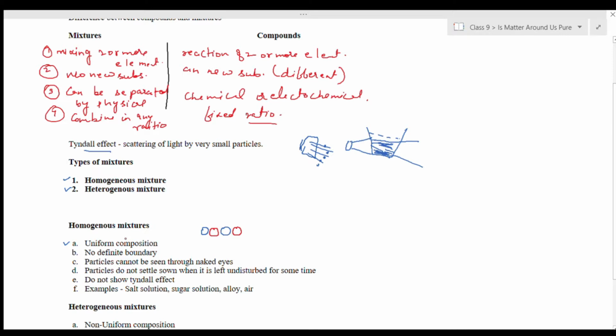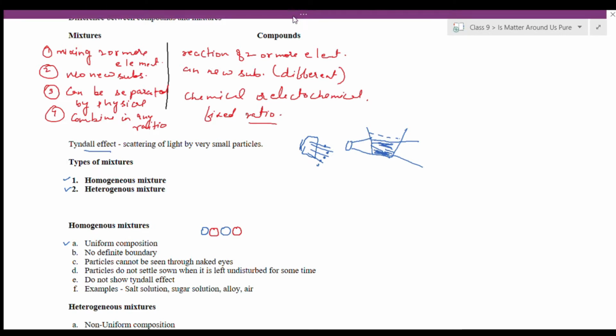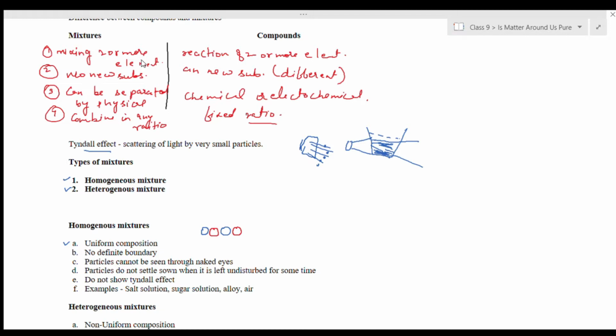Next is no definite boundary. Homogeneous substances do not have any definite or visible boundaries. For example, when you dissolve salt in water, you cannot make the difference between salt and water. So no definite boundaries of salt and water. They intermix with each other very evenly. The third property is that the particles cannot be seen with our naked eyes. So the particles of salt or of water cannot be seen with our naked eyes. These are distributed very evenly and very finely.